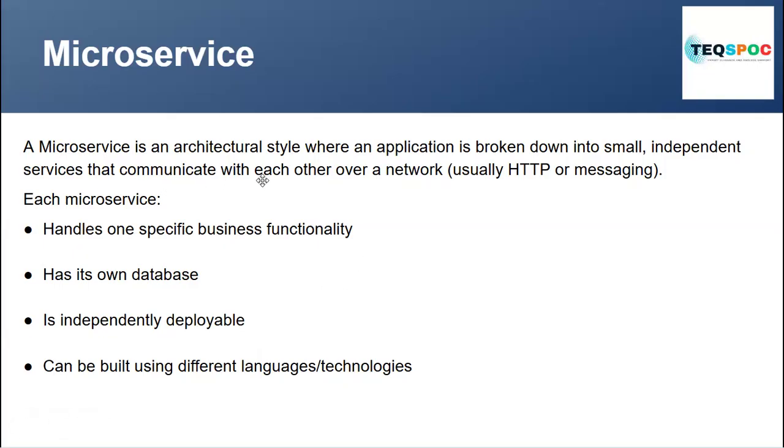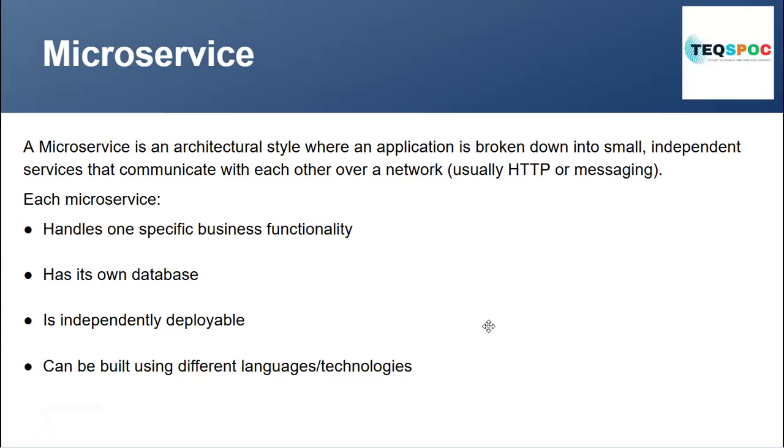A microservice is an architecture style where an application is broken down into smaller and independent services that communicate with each other over the network, with the help of HTTP requests or a message broker. Means with the help of RestTemplate, REST APIs we can communicate, or with the help of messages we can communicate.